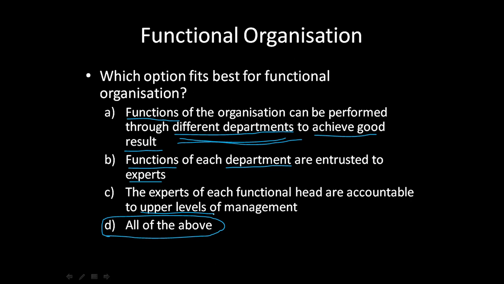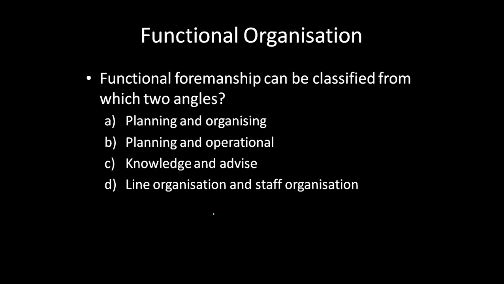So what is functional organization? It is simply when the organization is structured based upon the functions that need to be performed, where similar functions are grouped together in different departments and each department is headed by the functional experts, and where these experts are themselves accountable to upper levels of management. So this is what is functional organization. Let us move ahead with the next question.